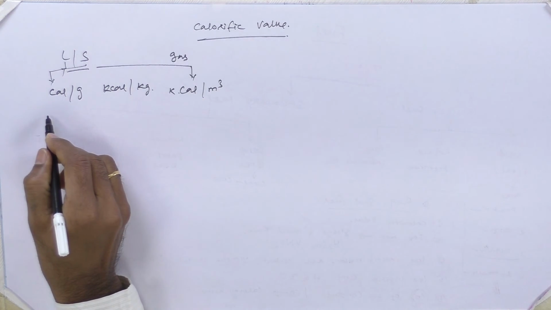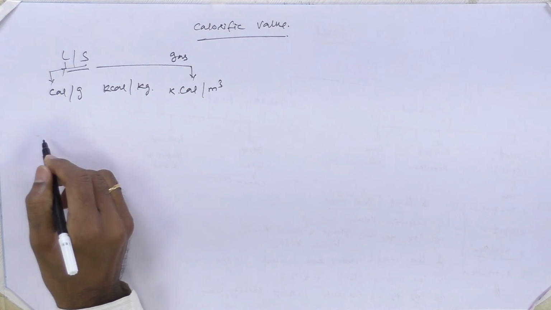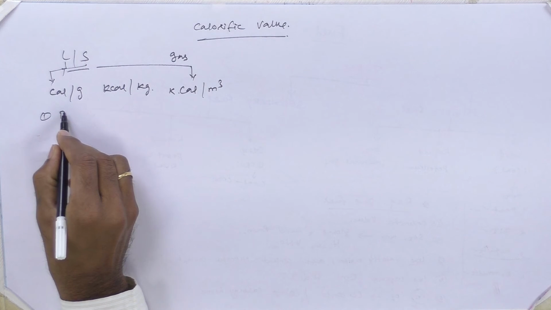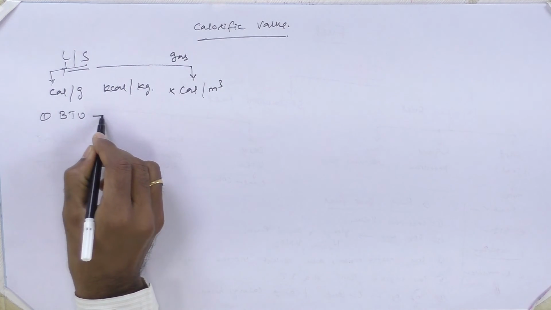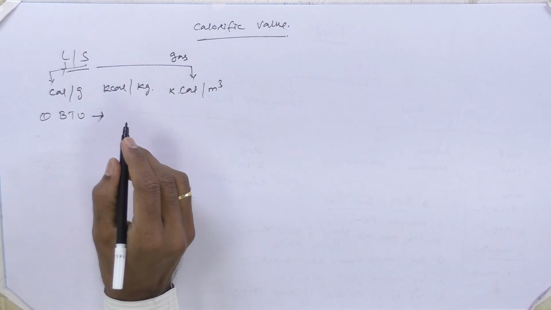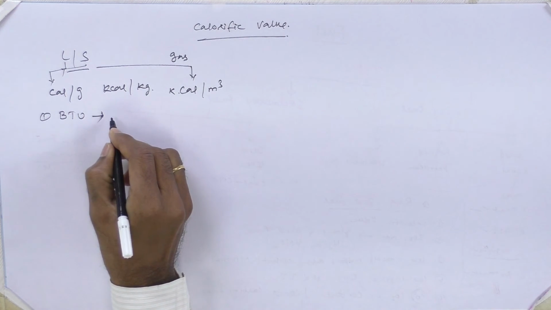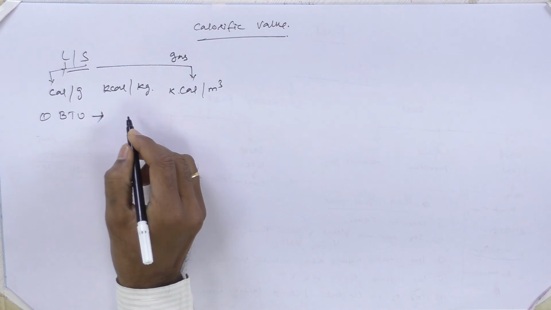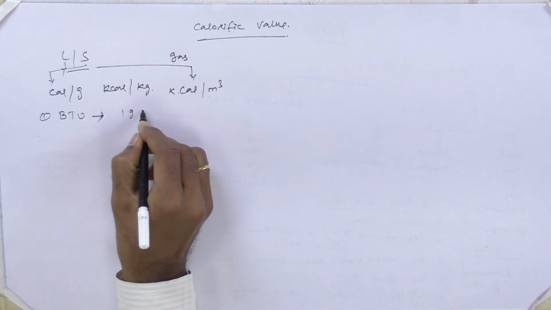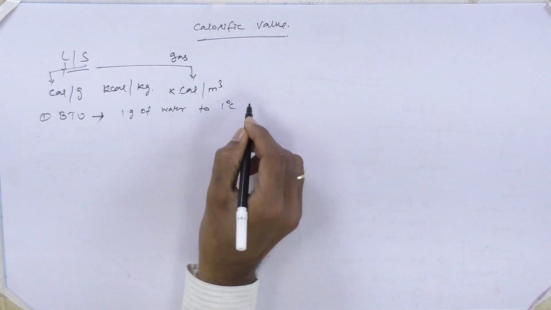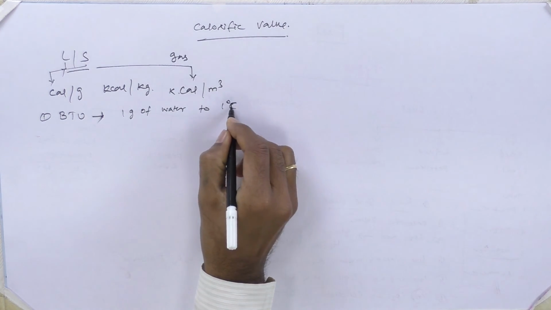And what units are generally employed to represent the calorific value of any fuel? The first one is the British thermal unit. This is based on European standards. British thermal unit is the amount of heat required to raise the temperature of 1 gram of water by 1 degree Fahrenheit.